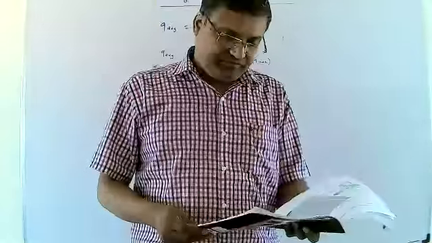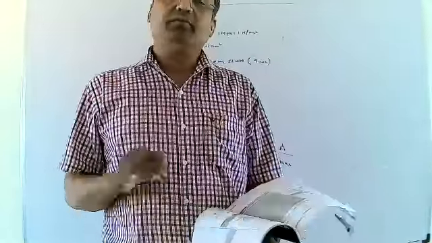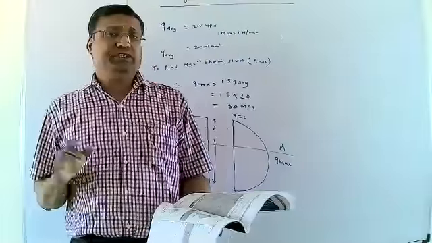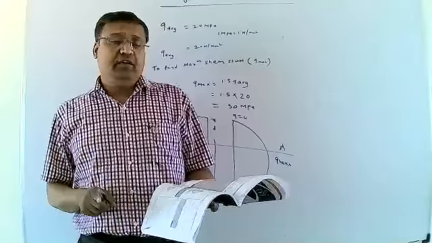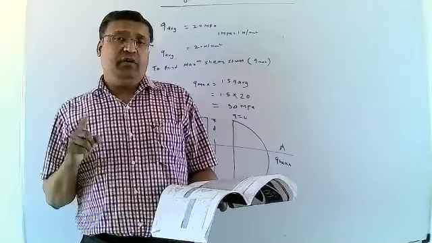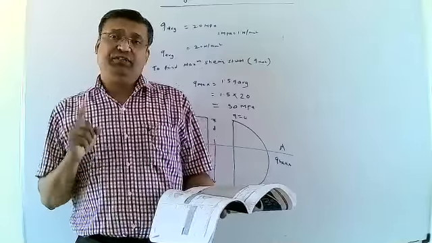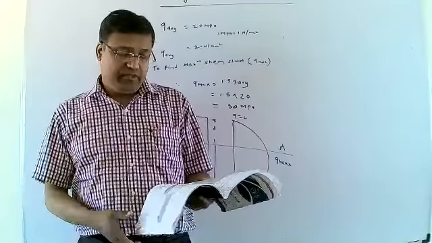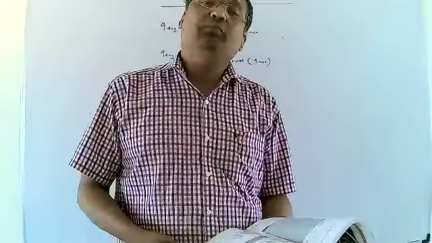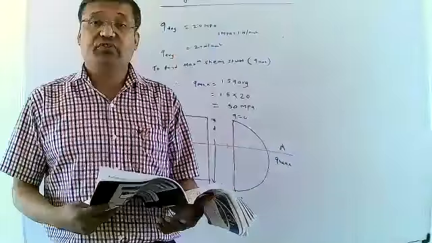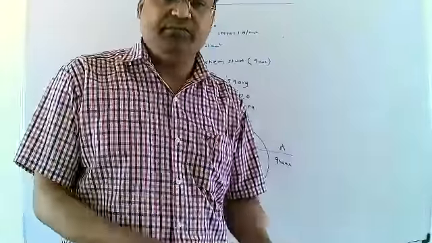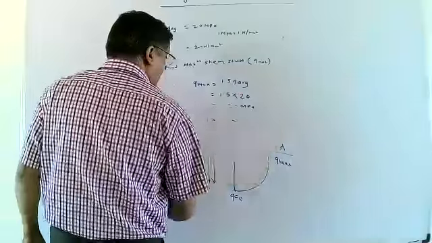Here, in this problem, a circular section is given having a diameter of 100 mm. The maximum shear stress induced in the beam is also provided, 100 Newton per mm square. Then you can find Q average for the circular section. This is a very simple way to calculate Q average for a circular section.